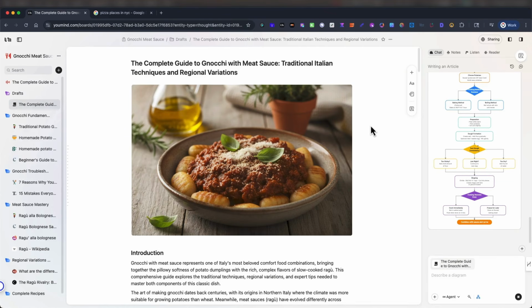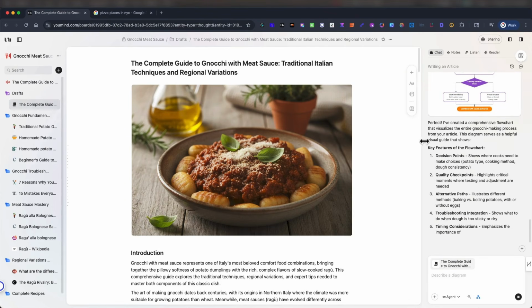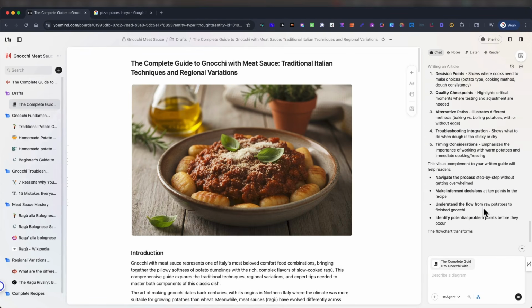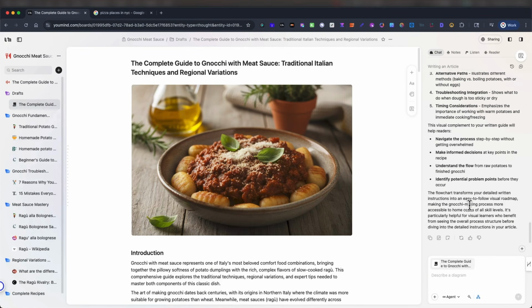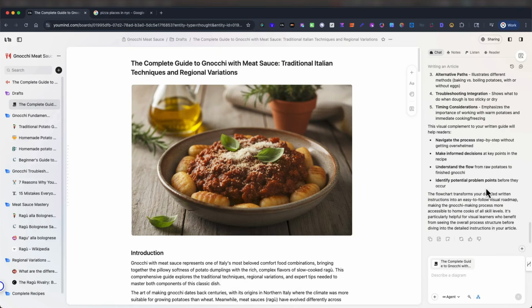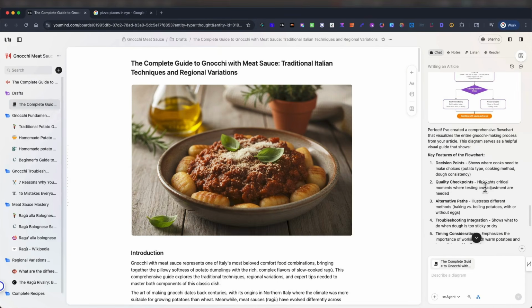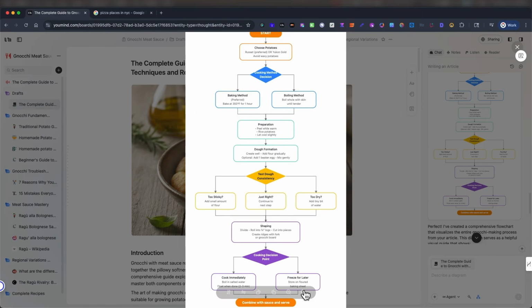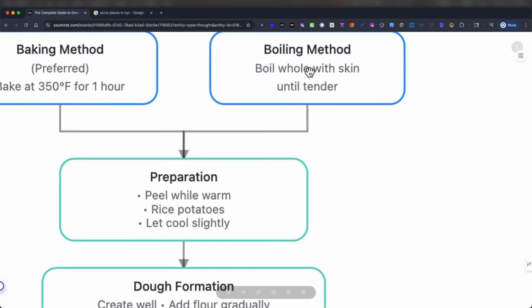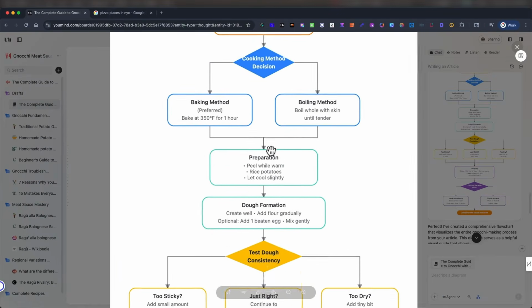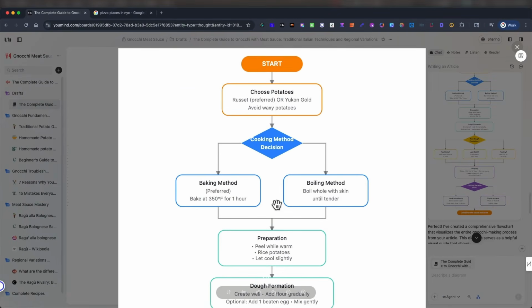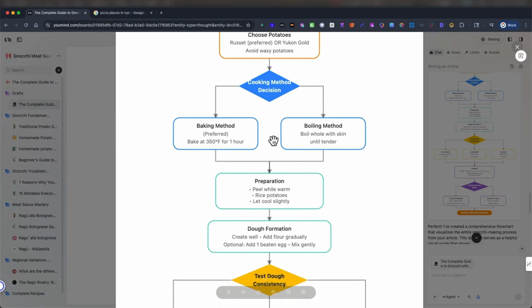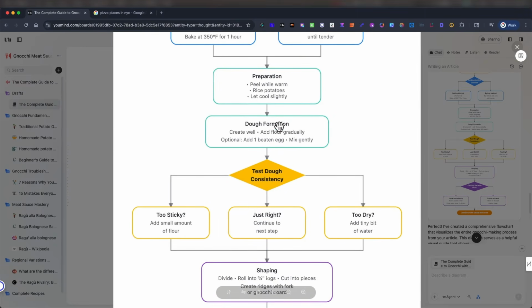You could also prompt it how you want the diagram to be stylized. Perfect. I've created a comprehensive flowchart. And it explains to you why it did what it did. Take a look at it. There's that. So zoom in. Choose your potatoes, baking method, boiling method, preparation, peel, test dough.